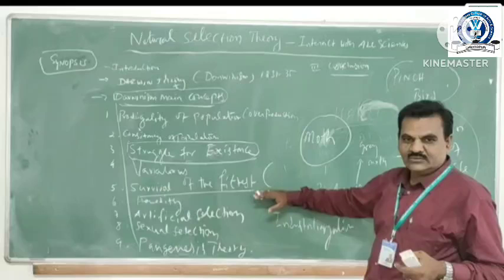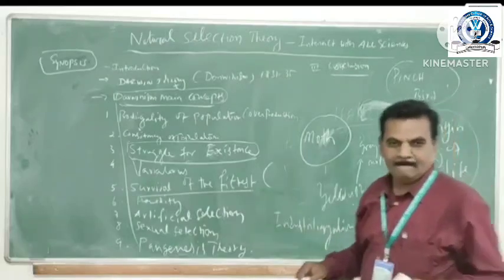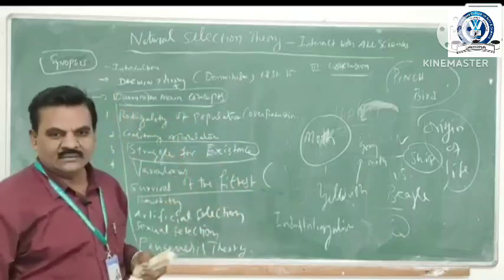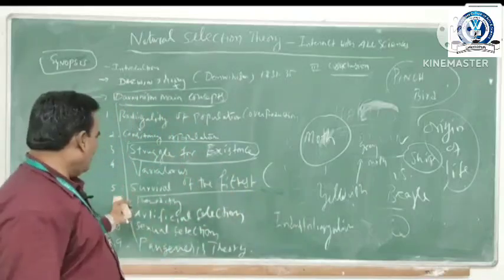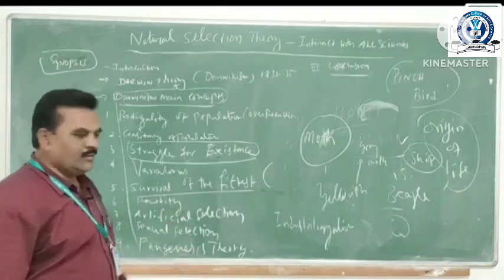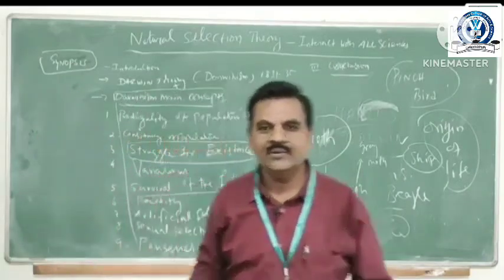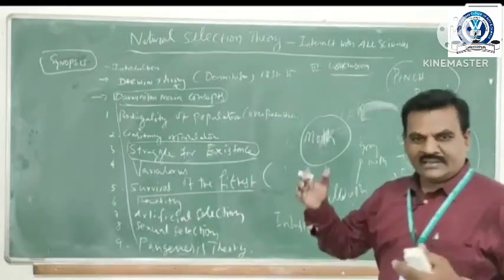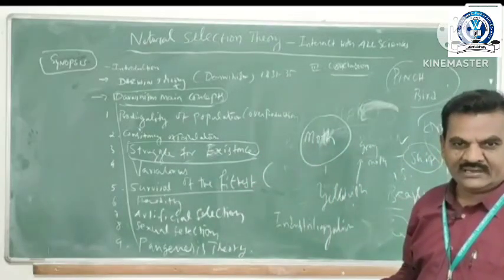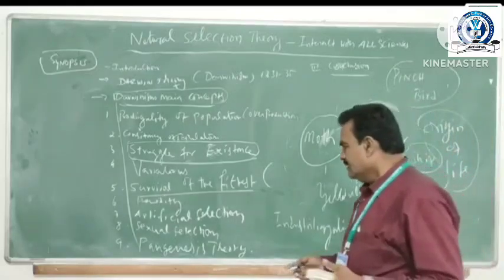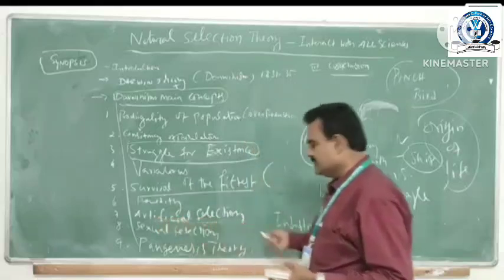Natural selection is one of the main phenomena of Darwinism. Then he explained about heredity. He didn't know about genes, but he explained heredity: the father carries some hereditary characters to the offspring. Then artificial selection. It is a very interesting one.